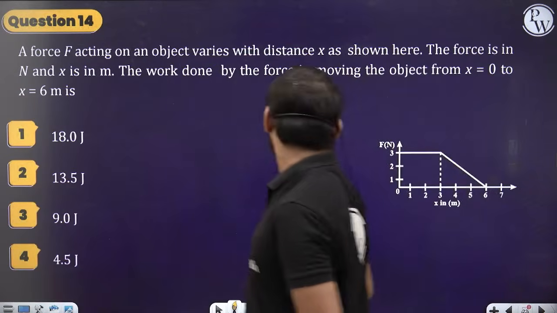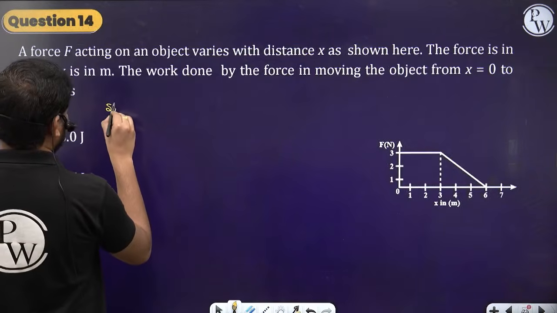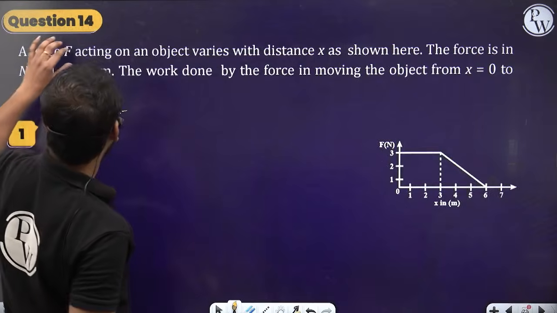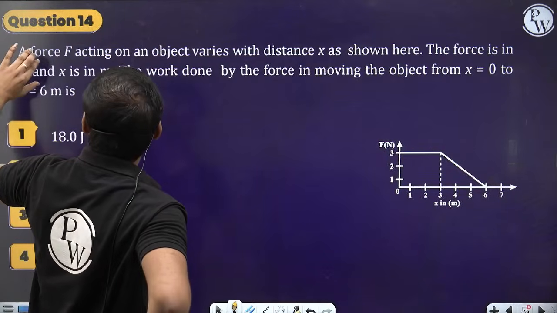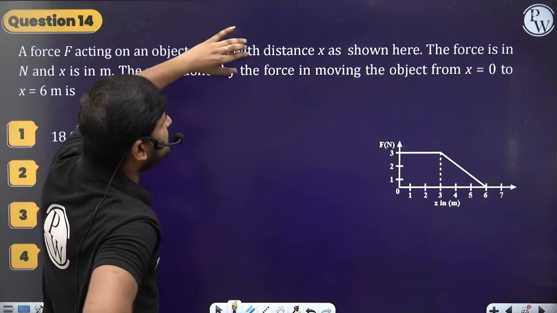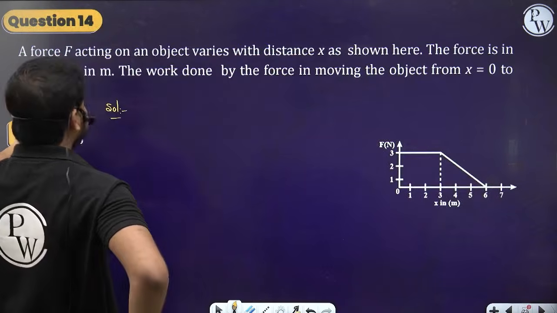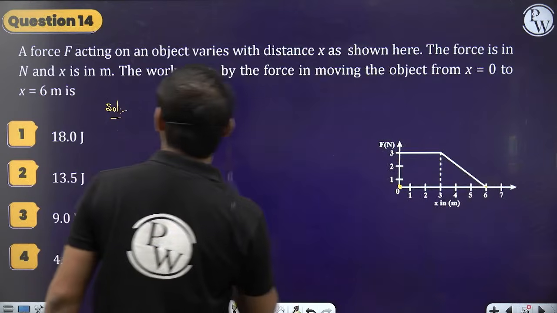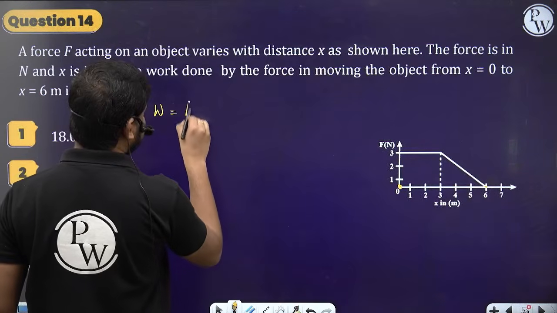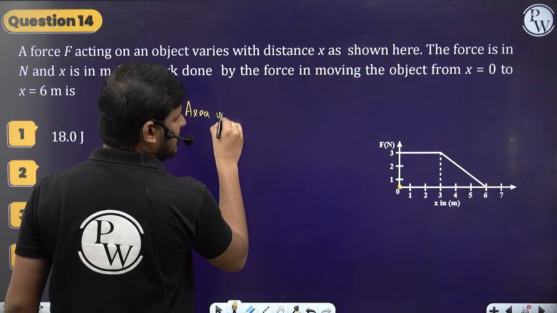Chalo. So the next question, again the same question, I guess. A force acting on an object varies with the distance x as shown in the figure. The force is in newtons, x is in meters. The work done by the force in moving the object from x equals 0 to 6 meters. So first thing is the work done is equal to the area under the Fx curve.